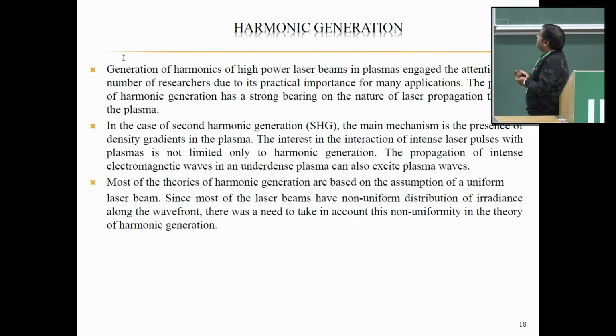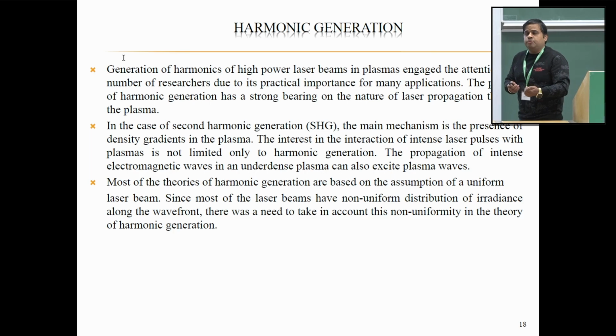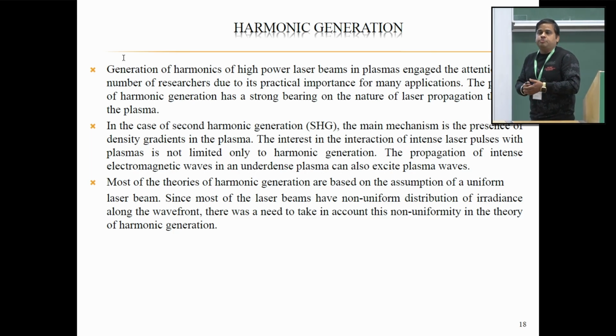The interest in the interaction of intense laser pulses with plasma is not only limited to harmonic generation, because excitation of an electron plasma wave happens here, and this electron plasma wave interacts with plasma particles and transfers its energy to them via a particle interaction process, thereby exciting the plasma particles.